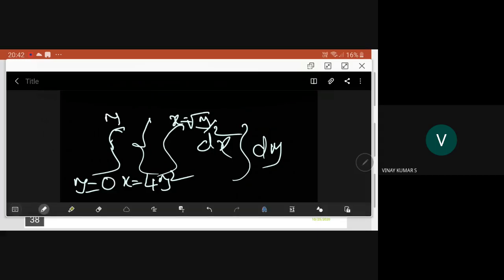So can you compute and give the answer? Quick. Yes, sir. So root y by 2 minus 4y cube by 3. Anyway, you calculate.